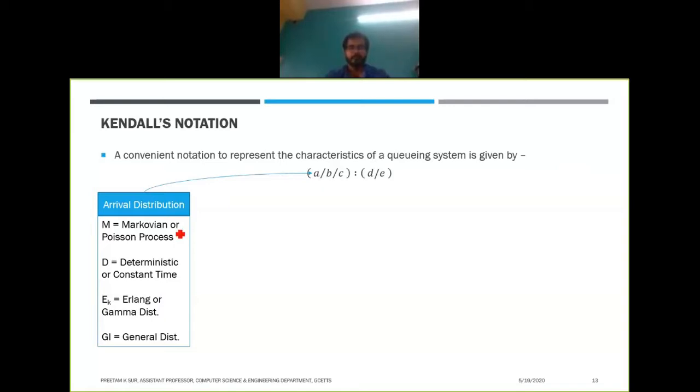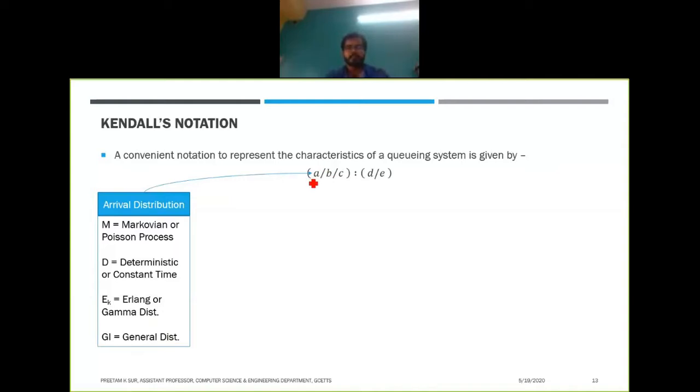Okay, you can have D as a deterministic or constant time. You can have Erlang or gamma distribution, which will be denoted by E subscripted by K. And we will have GI, general distributions. I don't know what this general distribution actually means. It is written that any other distributions, I mean any distributions anyways. So this kind of values can be there in the first term.